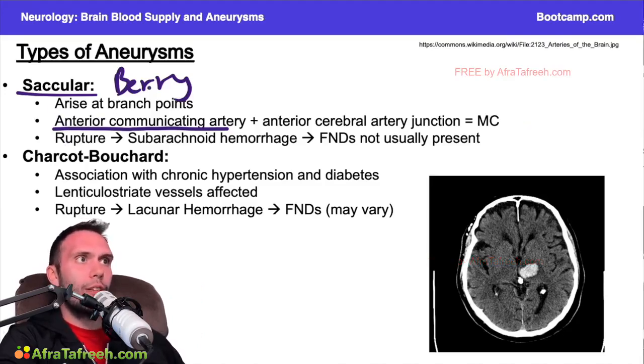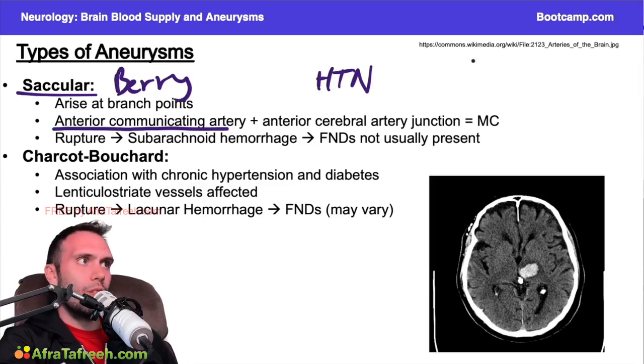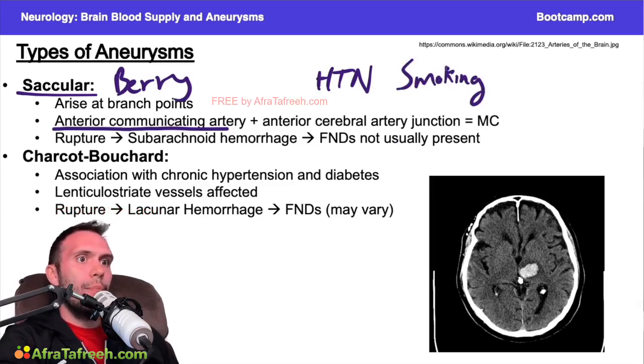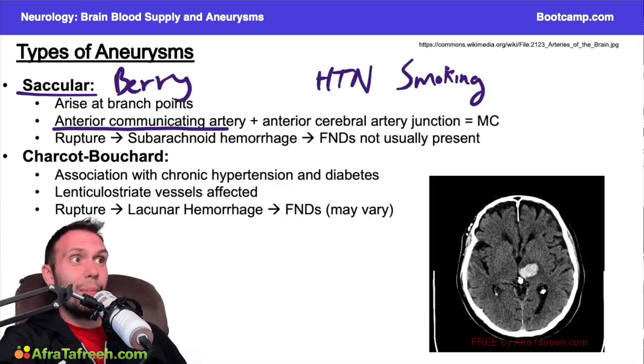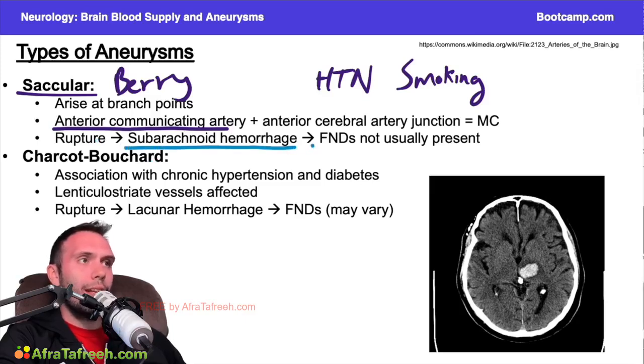The big risk factors, again, going back to the last video, I said you can't really go wrong when you're talking about hemorrhage and ischemic stroke. Hypertension is always going to be a major risk factor. Smoking, right, tobacco use is also going to be a major risk factor that we're going to associate with these kinds of aneurysms. And if they rupture, they can be life-threatening. So the classic rupture, if you have a saccular or berry aneurysm, the one that gets asked about is going to be the subarachnoid hemorrhage. Now, there are some unique features about this that I'll talk about in a moment. So I'm just going to come back to this in a second.